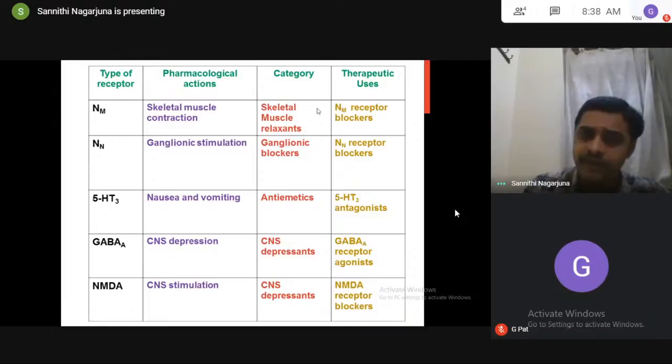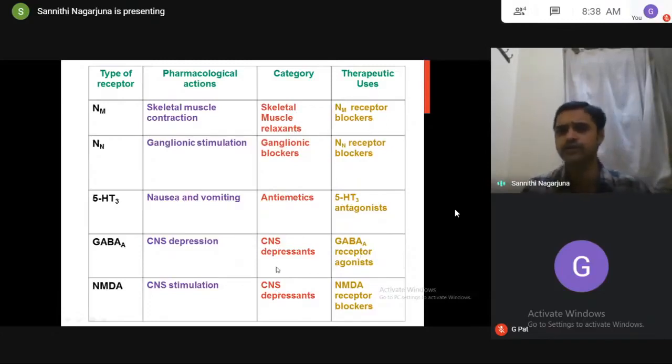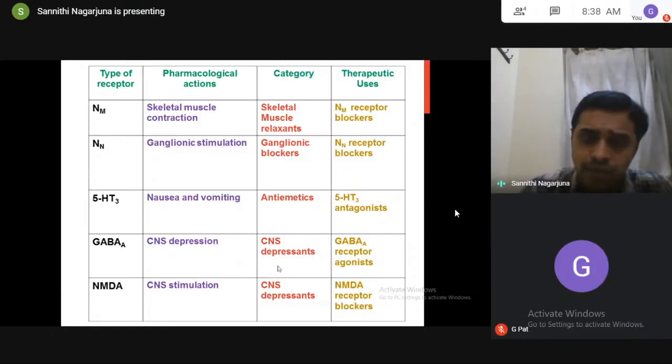Got my point? We have much use with the skeletal muscle relaxants during surgery to anesthetize the persons, so we are developing them. For that, the mechanism is blockers. And pharmacologically, we have a lot of use with CNS depressants. I think you know that. CNS depressants are used as sedatives, hypnotics, general anesthetics to reduce anxiety, to produce sleep. So we want CNS depressants. What is the mechanism we have to develop? For this, GABA-A agonists. For NMDA, we have to use NMDA blockers.